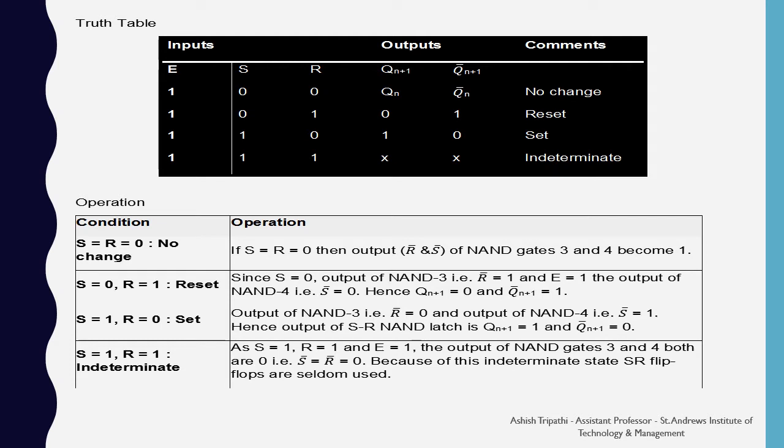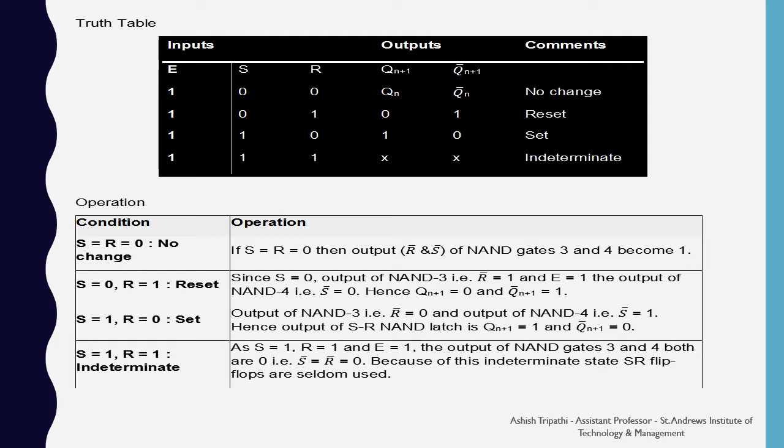When the S input is 1 and R input is 0, then it is in the set state. Here the output of the third NAND, that is R dash, is 0 and the output of the NAND 4, that is S dash, is 1. Hence the output of the SR NAND latch is Q next is 1 and Q dash next is 0.